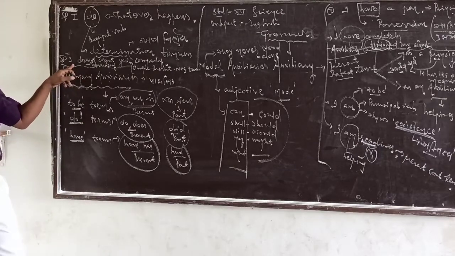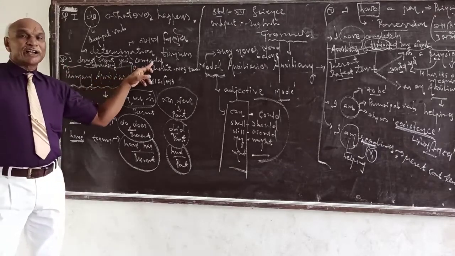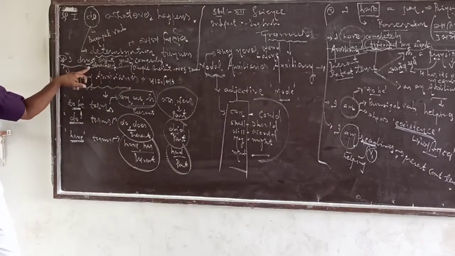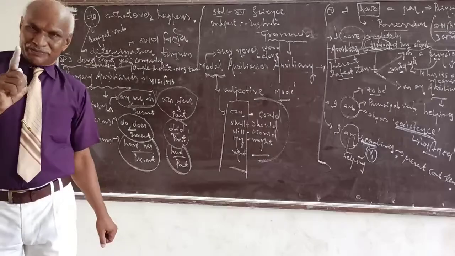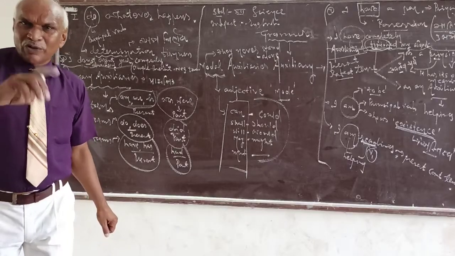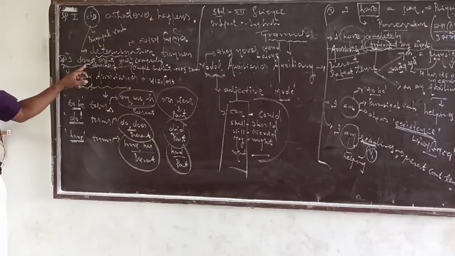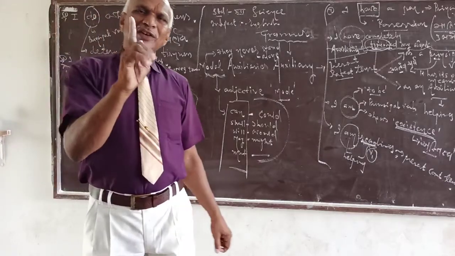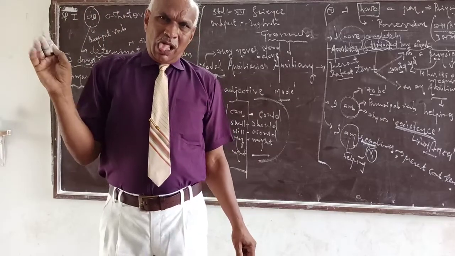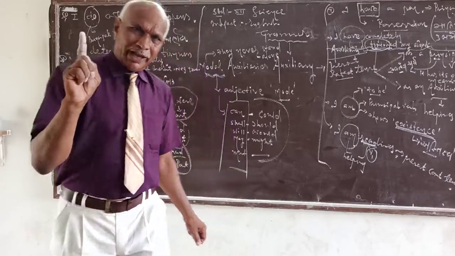Second example: I don't want your company. Here also do is used, but it is not principal. It is only a helping verb. How does it help? It helps to make the simple present tense negative format. Okay, clear.